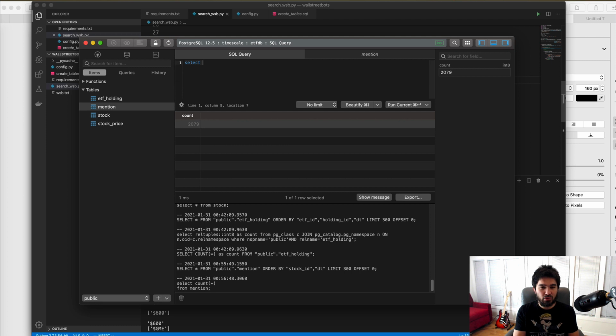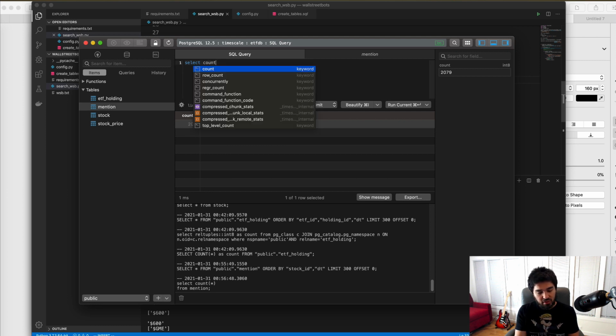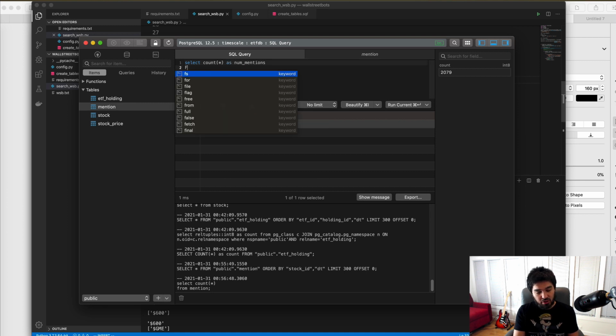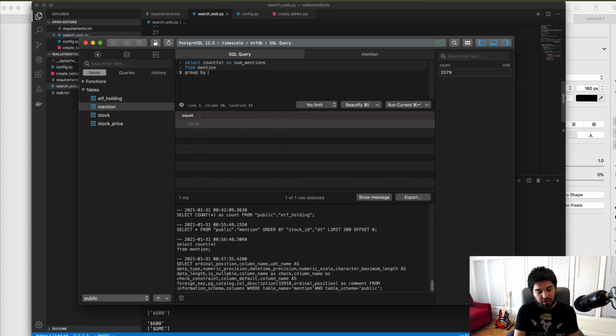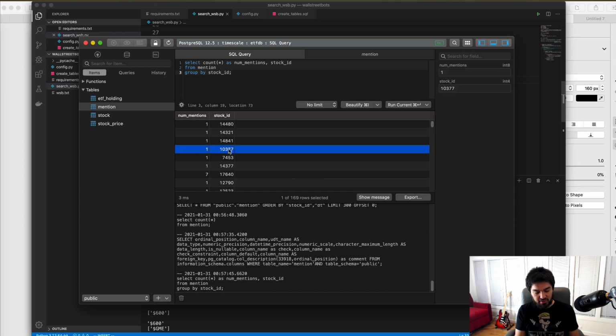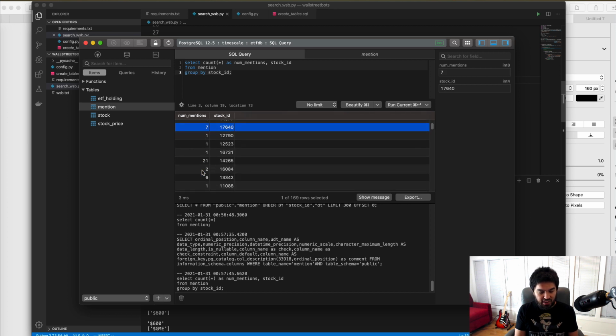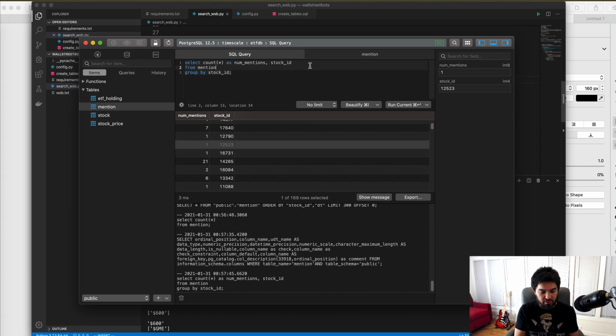And then I can do another query. Let's see, we can do select count star as number of mentions from mention, and I'm going to group by stock ID. Okay, and then I'll do comma stock ID. And so we can see the number of mentions next to the stock ID. So if I run that, you see a number of mentions, stock ID, and we can see there's counts of each one. So let's try to figure out which stock it is.